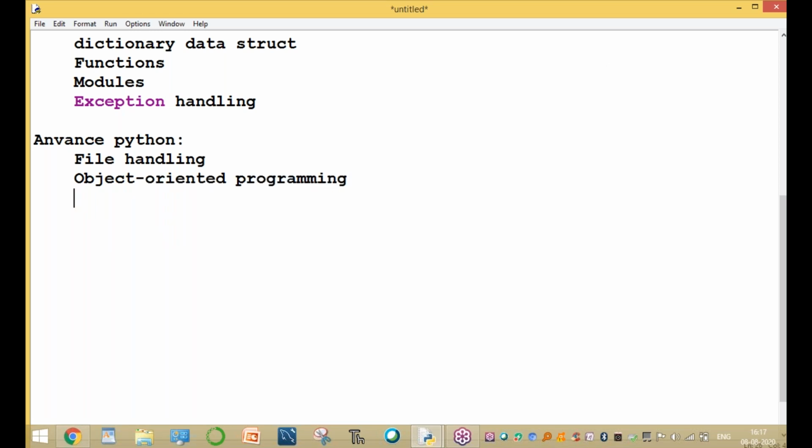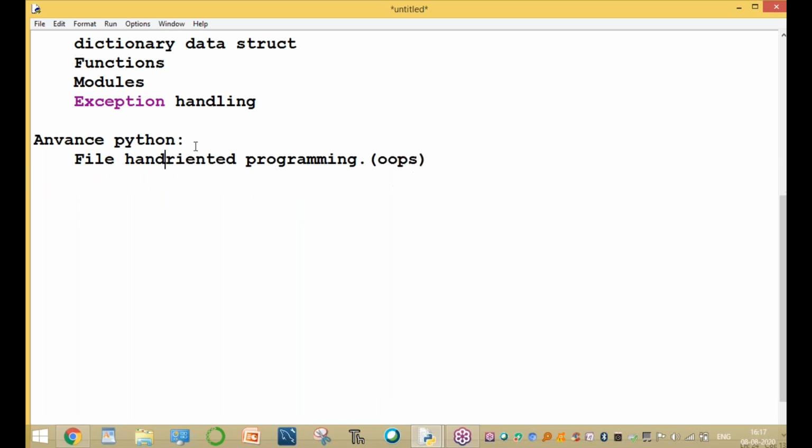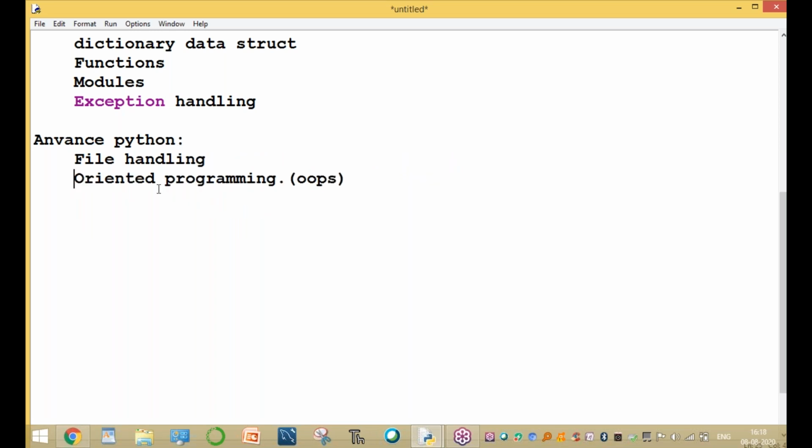Why? Because in Python, everything is an object. OOPS concepts are very, very important in Python. Python is divided into a number of concepts: functional programming, modular programming, and likewise object-oriented programming.